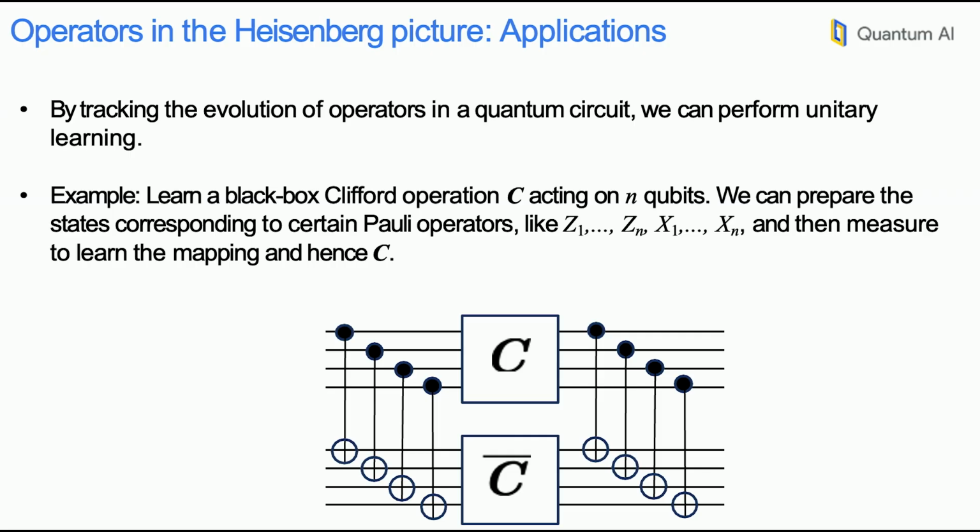Good. All right, so if we can now track the evolution of operators in a quantum state, there's a bunch of new tasks that we can do, like, for example, unitary learning. As an example, let's assume that I have a black box unitary that implements a Clifford operator acting on n qubits. Now what I could do is see, using this encoding technique, how this black box unitary is transforming each Pauli operator. Where is it going?